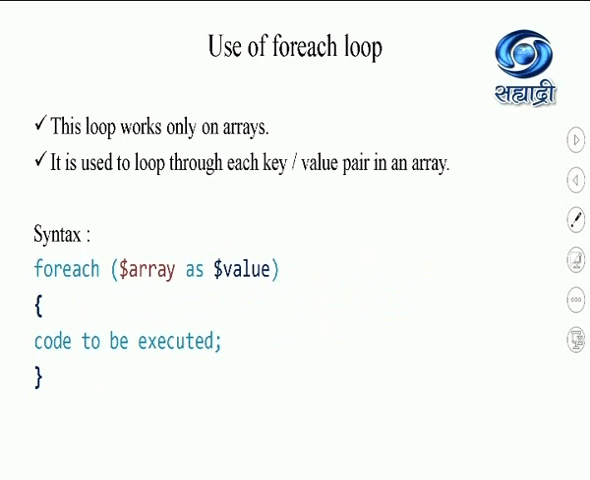So this loop always works with arrays. It is used to loop through each key or value pair in an array. Observe this syntax for the foreach loop. There is a difference between the for loop and the foreach loop. In the foreach loop, you need to pass the name of the array over here, as well as this 'as $value' keyword.